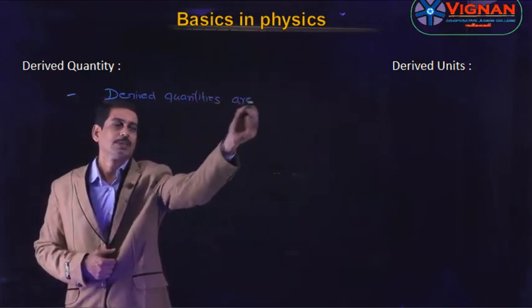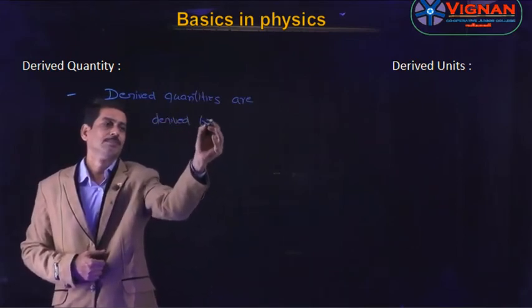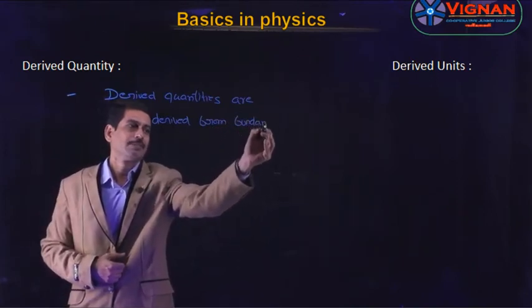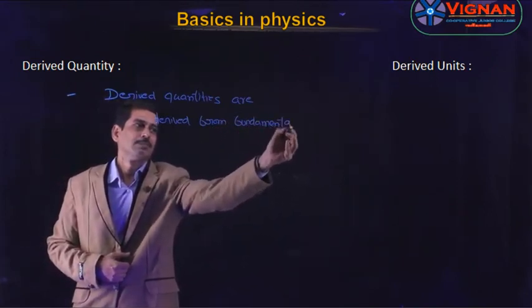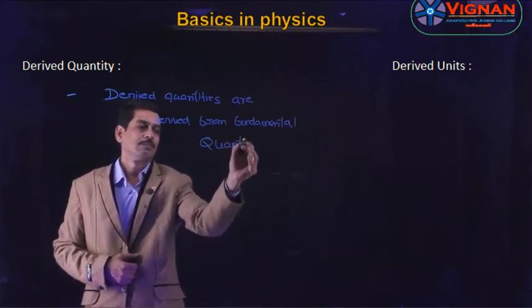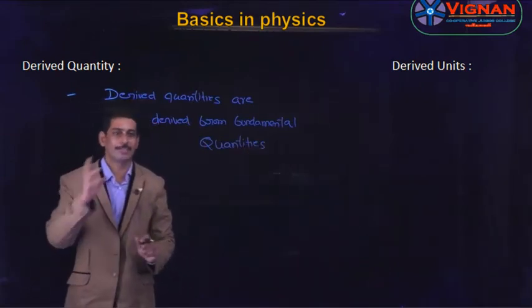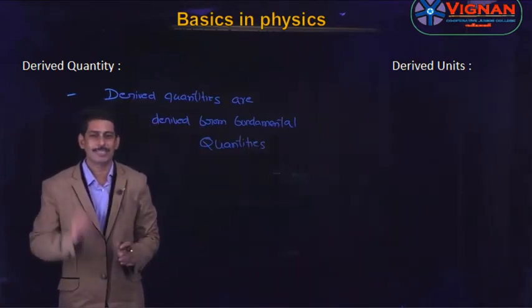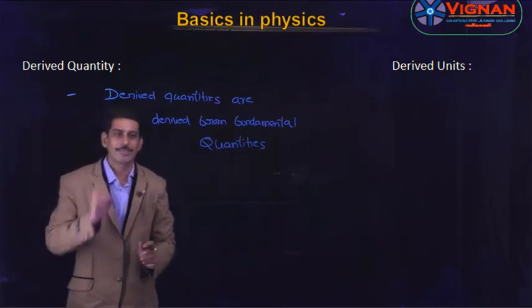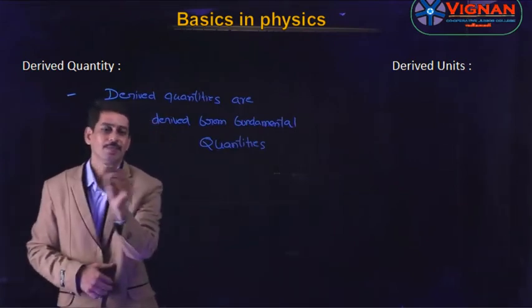The quantities which are derived from the fundamental quantities are called derived quantities, and obviously these quantities depend on the fundamental quantities, because they are derived from them.